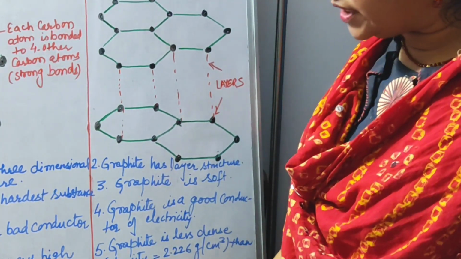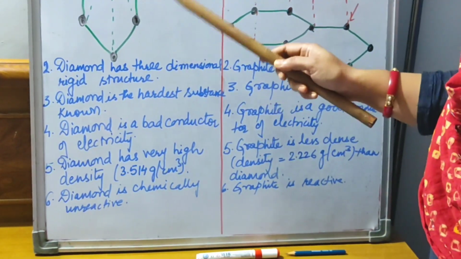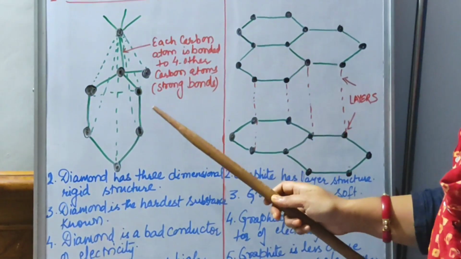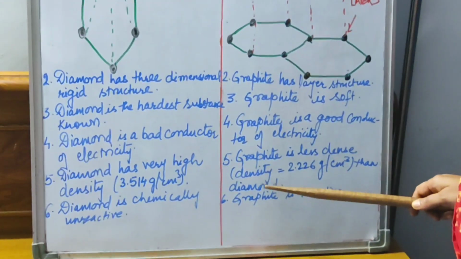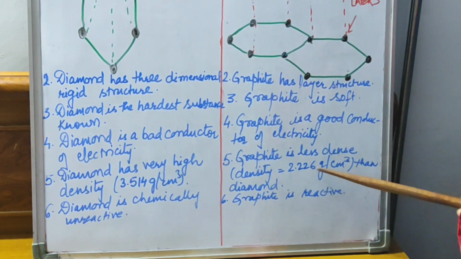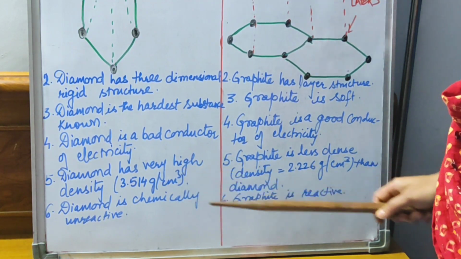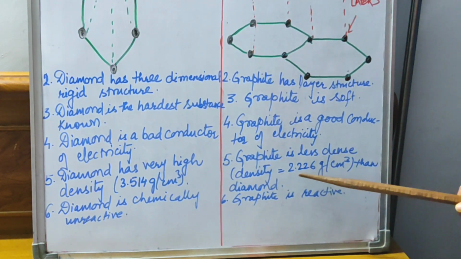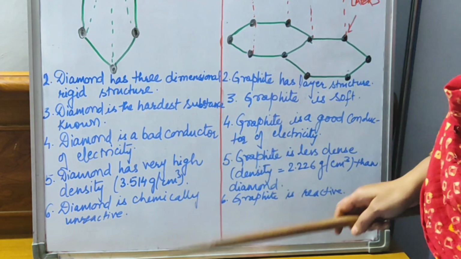Now moving on to the next part. Diamond has very high density, meaning it is denser as compared to graphite because of its structure. However, graphite is less dense than diamond. You could write down the digits I have written here. Diamond is 3.514 gram per centimeter cube, while graphite has 2.226 gram per centimeter cube.